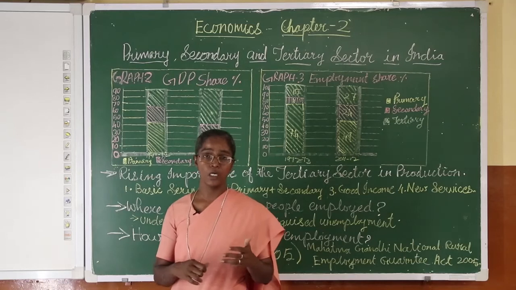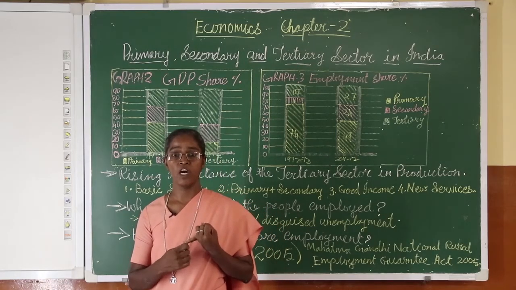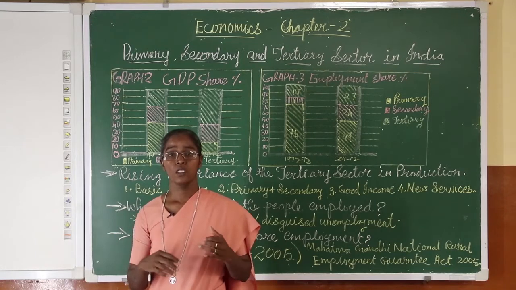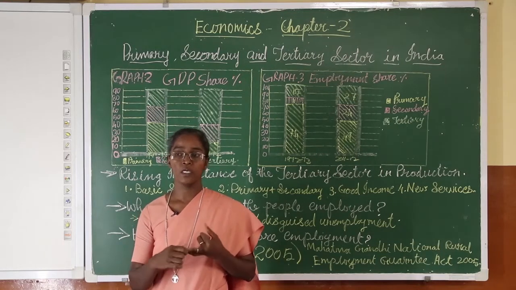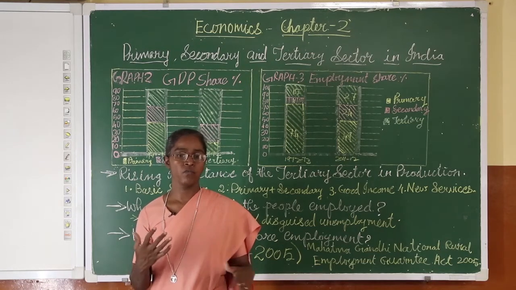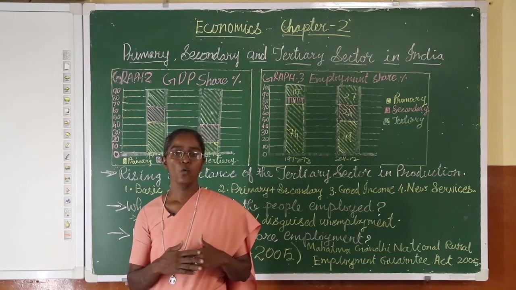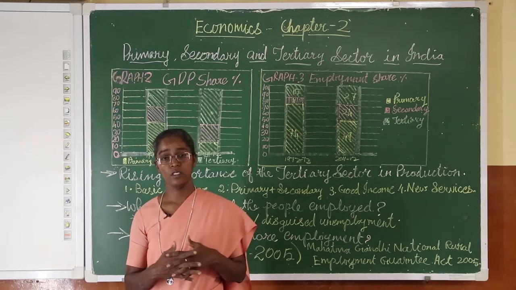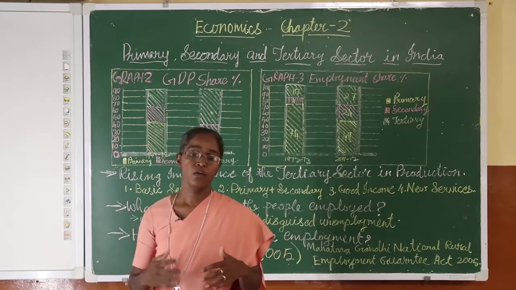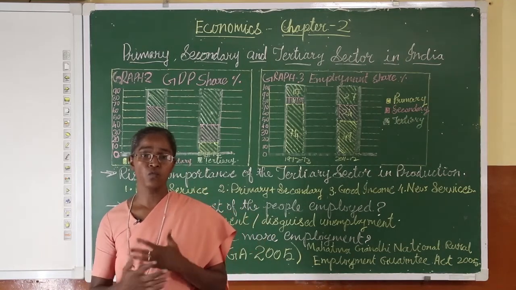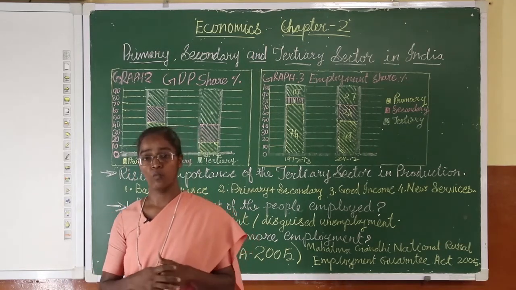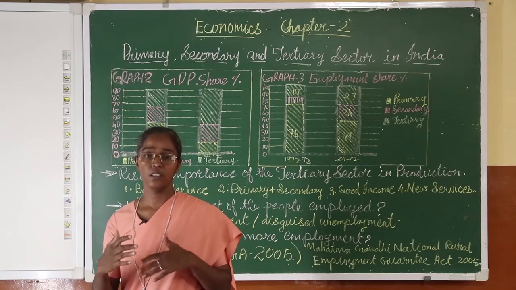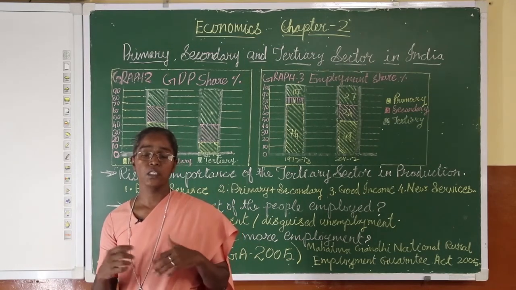And not only this, when the farmers as a whole are given more facilities like buying of seeds, farming equipments, fertilizers, pump set, and these are provided to the farmers with less interest, what will happen? More and more production will be created by the farmers. When more production is there, more services are created. When more services are created, people get more employment. When more employment is there, the share of sectors in the GDP increases.